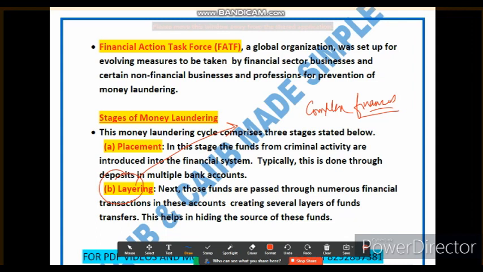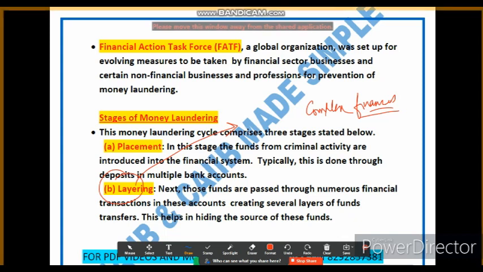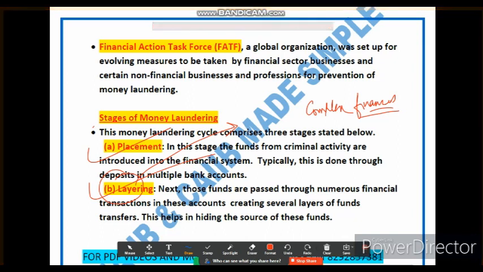The launderer may move the money between different accounts. He may conduct various transactions or convert it into different forms. What are the different forms? He can convert it by buying and selling assets to confuse investigators. So we have now studied two stages, the placement stage and the layering stage. These are crucial for the money launderer to distance the illegal funds from their criminal activity and make it difficult for authorities to detect and trace the origin of illicit money. These are the two important stages of money laundering.